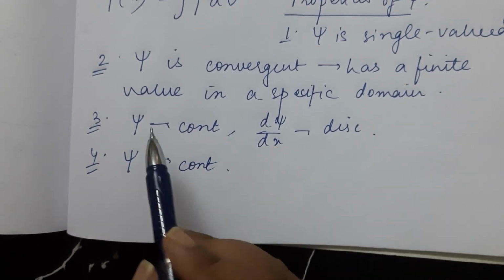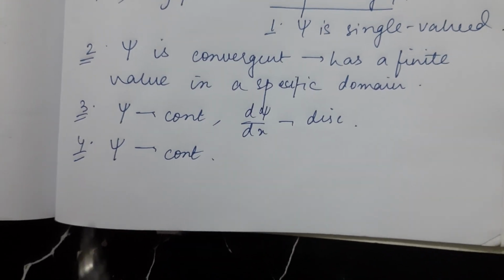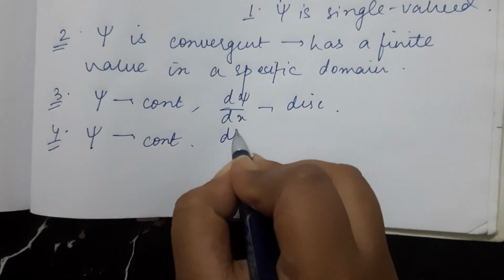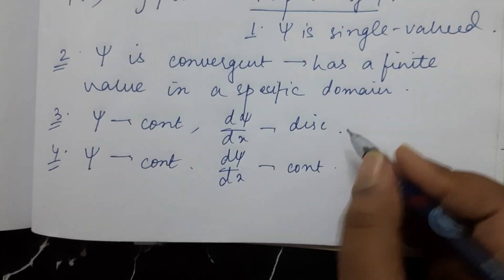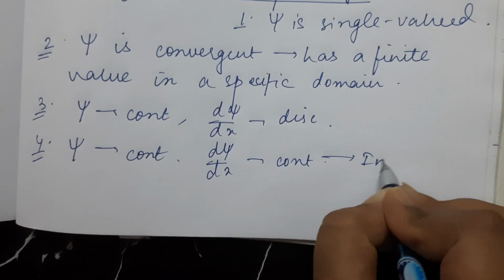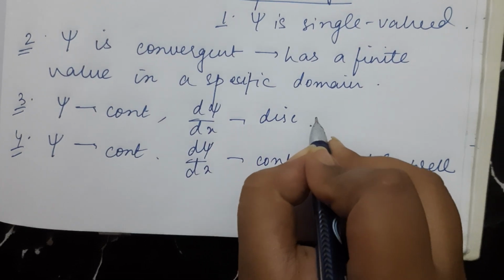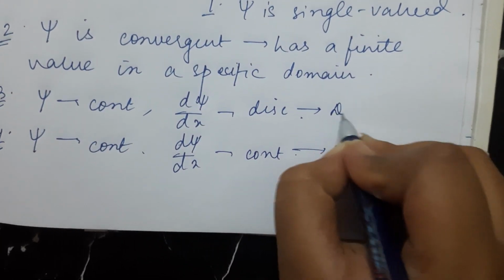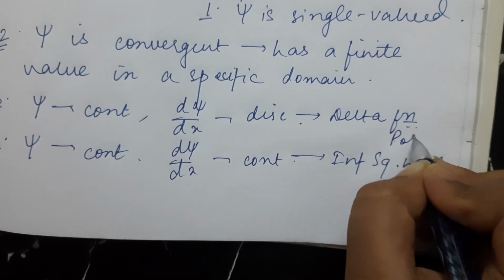In case of infinite potential, psi is continuous and d psi dx is discontinuous. In case of a finite potential, psi is continuous and d psi dx is also continuous. We will see an example of this in infinite square well, and we will see an application of this while we study the delta function potential.